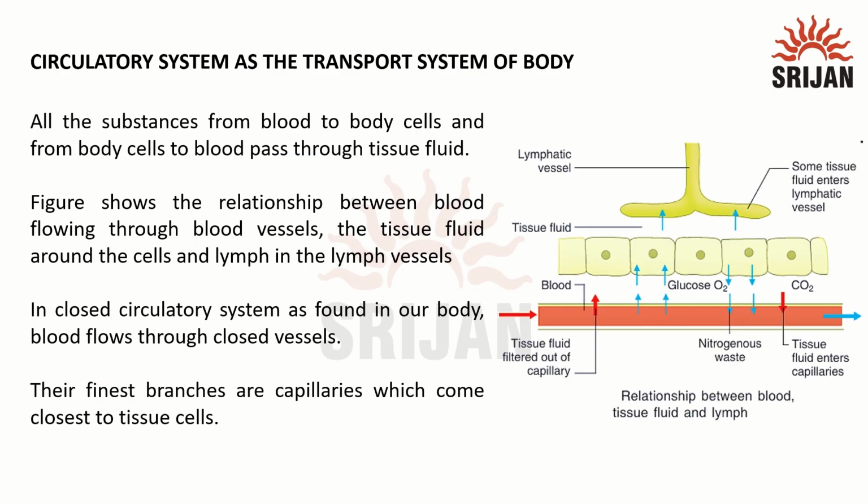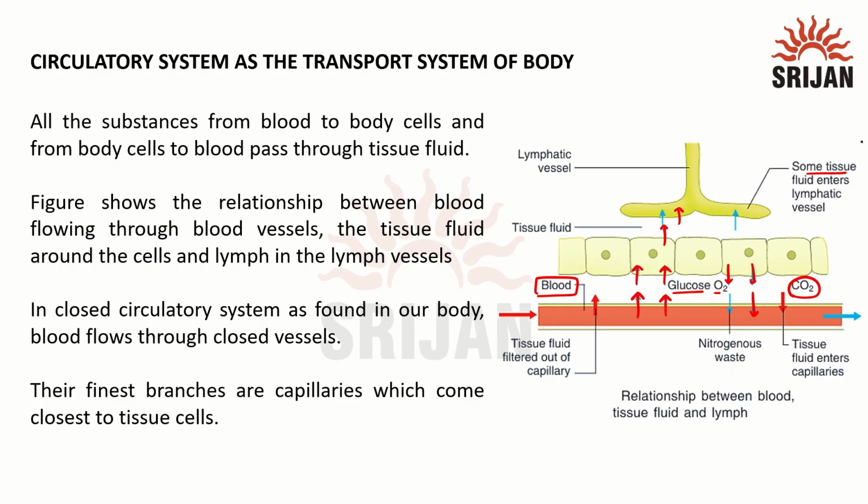Now let us see how the interstitial fluid, lymph and blood work together. Here, the blood flows within the blood vessels and can give materials to the tissue fluid, like glucose and oxygen. Tissue fluid will give them to the cells. If there are any substances which cannot be given back to the blood, for example, CO2 will be given, but larger substances which cannot enter blood vessels will go to lymph.